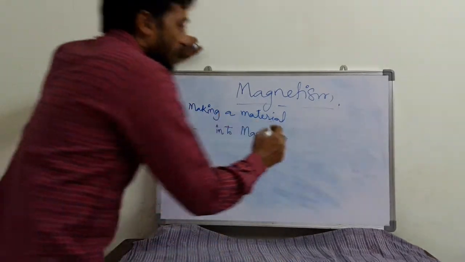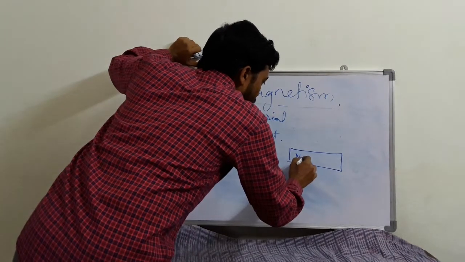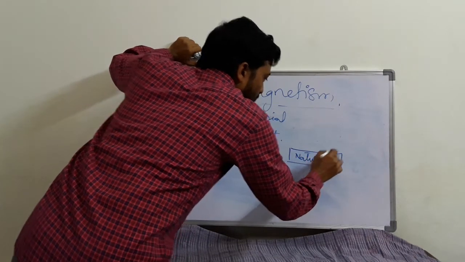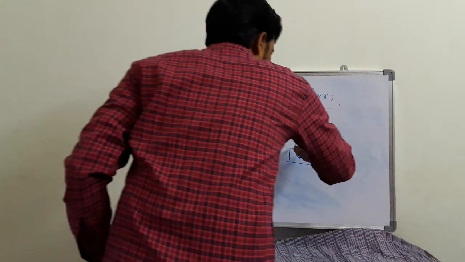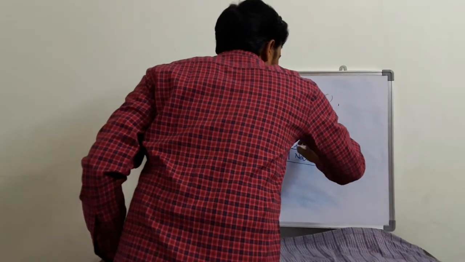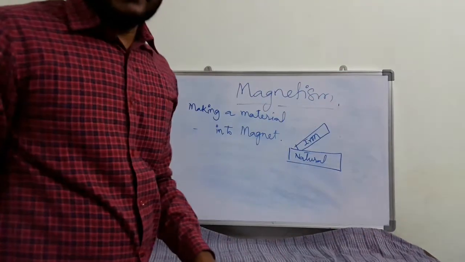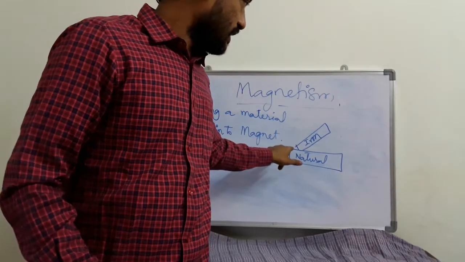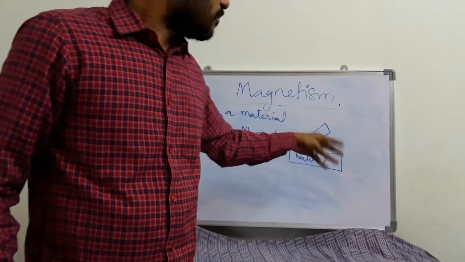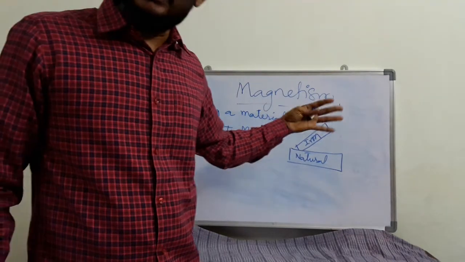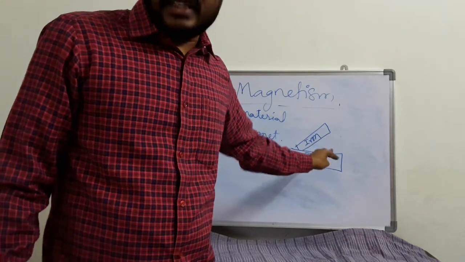One is, take a natural magnet or any magnet and take one iron material, and rub this iron material upon the natural one, or maybe any other previously made artificial one. It is not at all compulsory that it is always a natural one.